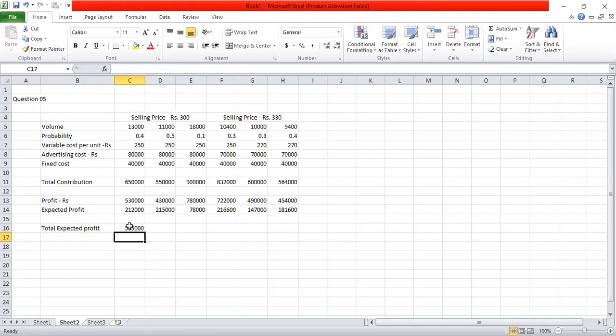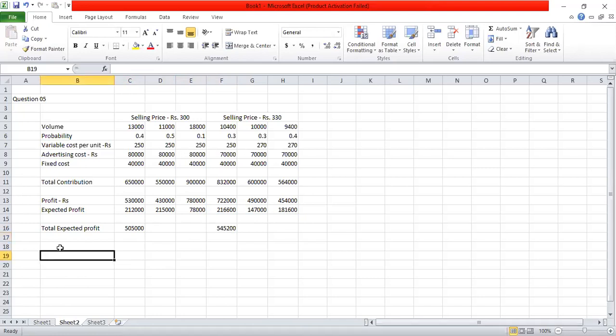I can do the same thing for 330. That will be 542,000. In other words, for the three volumes under the selling price of 330, total expected profit is 545,200. Therefore, out of the two prices, 300 and 330, based on the total expected profit, we can say the company should select selling price of 330.